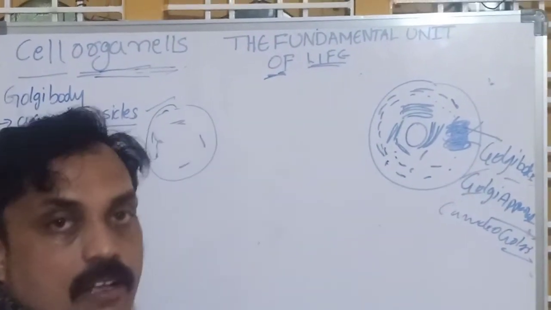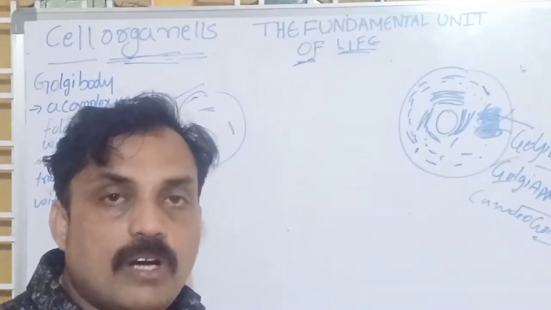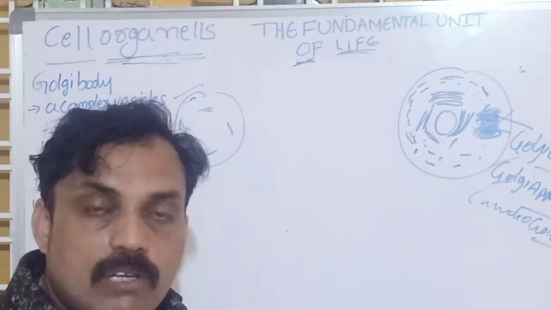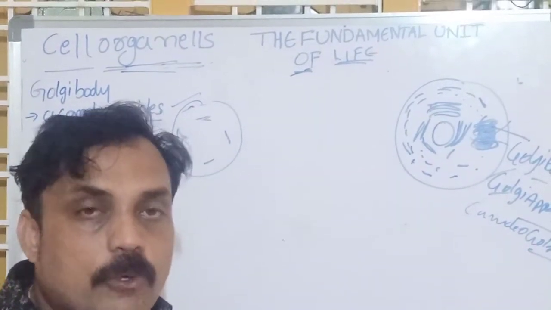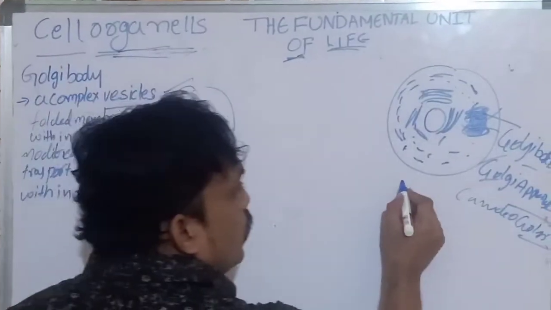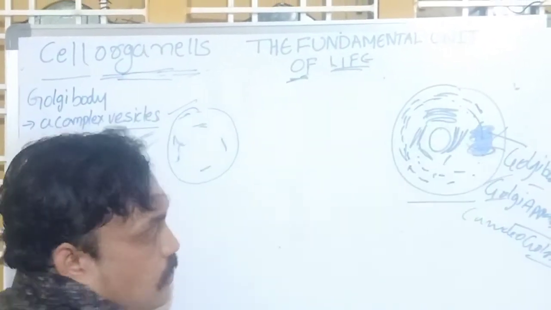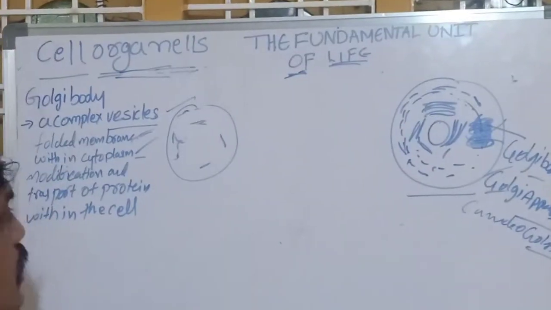So the main function of Golgi apparatus is what? Modification and transport of proteins within the cell. Try to remember: modification and transport of the proteins within the cells, and lipids also. Okay, that is the Golgi apparatus.